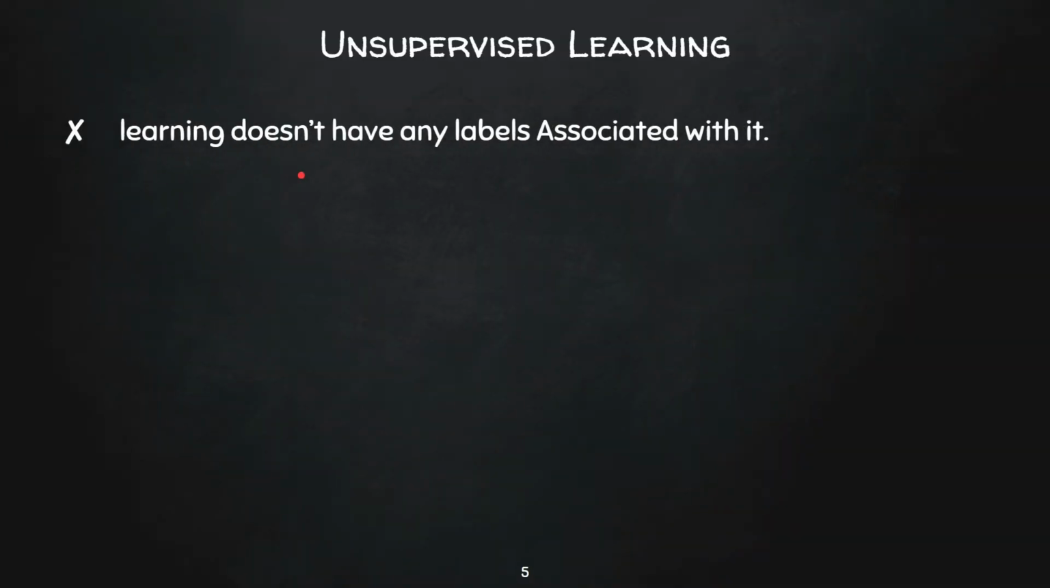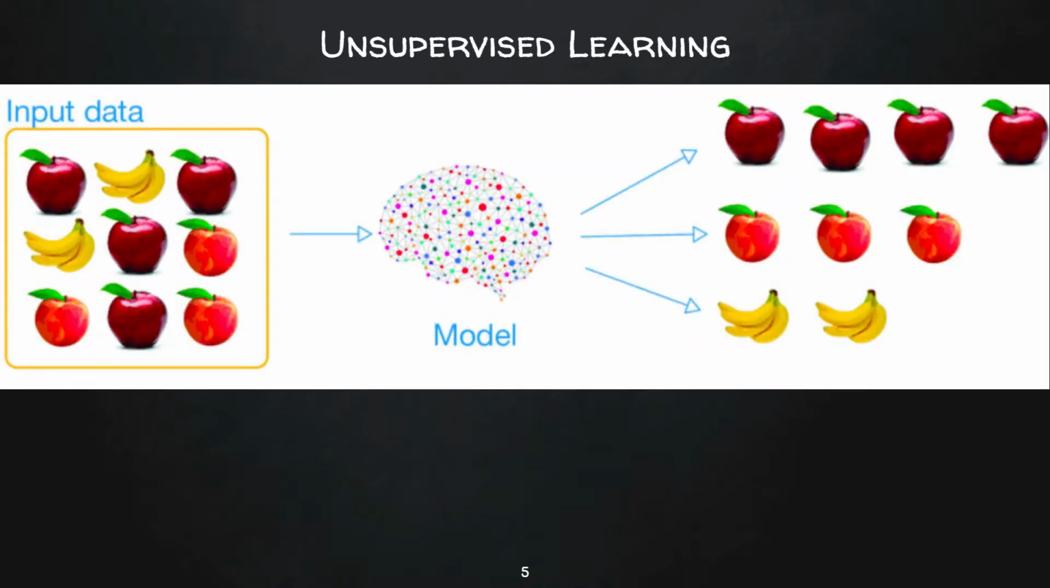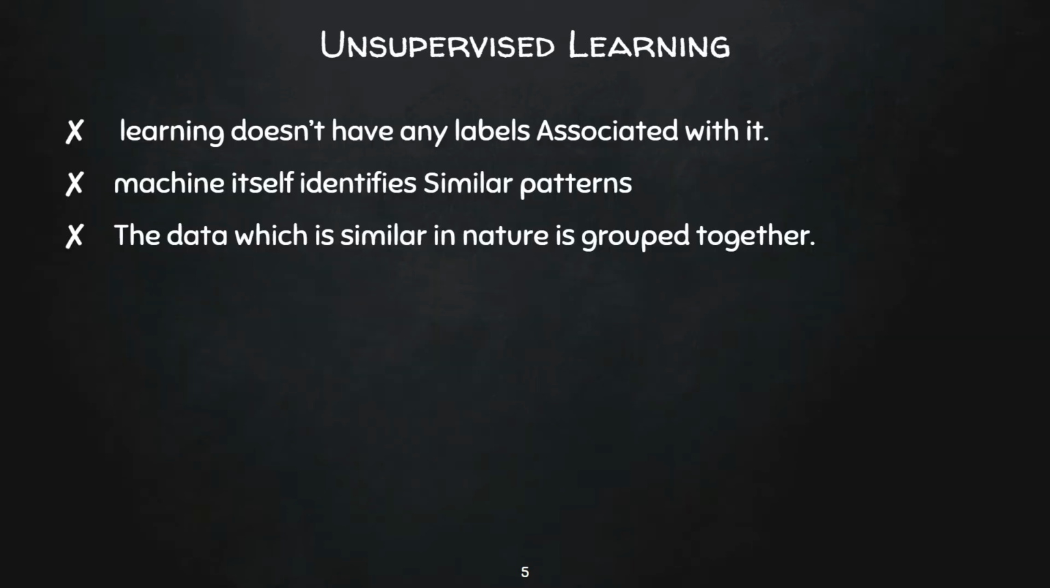So let's see unsupervised learning. Unsupervised learning doesn't have any label associated with it. As the name suggests, it doesn't have any supervisor or any labels associated with the data. The machine itself identifies the similar patterns. We just provide the machine with bulk data, meaning a huge amount of data. It will classify the data into several clusters by analyzing the similarities and differences between the data. So data which is similar in nature is grouped together.